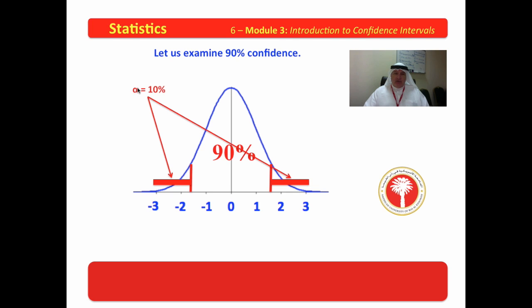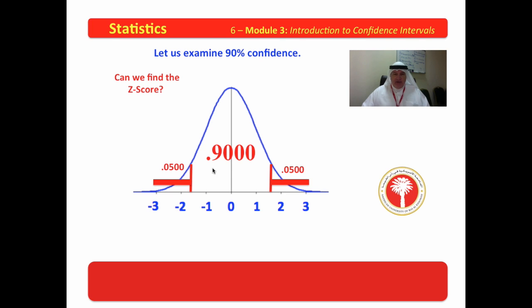Now we represent that with symbols with a lowercase Greek letter alpha. Alpha is 10%. That reads, the error is 10%, and of course that means 5% is on each side, so we have 5% here, and we have 5% here. Now notice that I said alpha over 2. We divided the error in half, put half here, and half there. And together we have 0.05 error on each side, and we have 90% confidence.